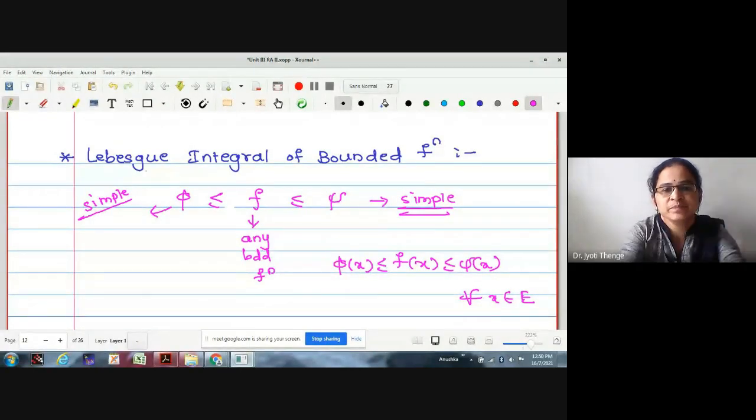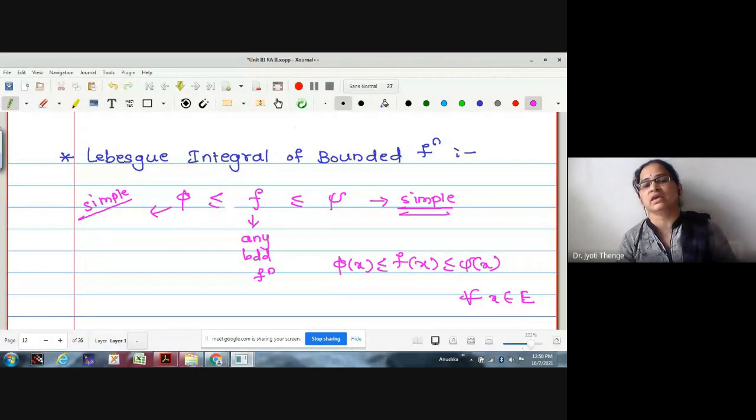Okay, let it be. What I wanted to tell you is, with this relation phi less than or equal to f less than or equal to psi, what about the respective integrations? Integration of phi is less than or equal to integration of f, which is less than or equal to integration of psi.